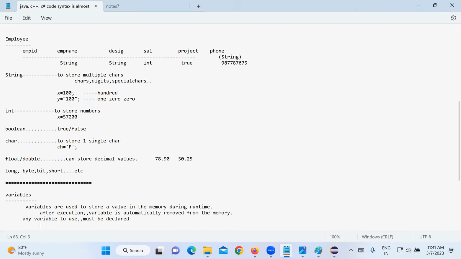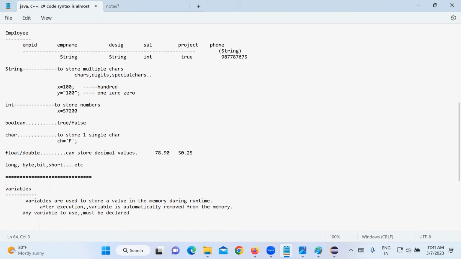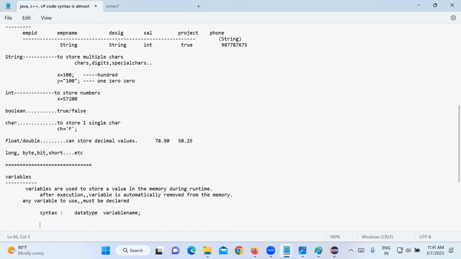It's mandatory. Any variable you want to use, you have to declare it. So how to declare a variable? The syntax: we give data type, space, variable. This is the syntax for how to declare a variable. Data type space variable.